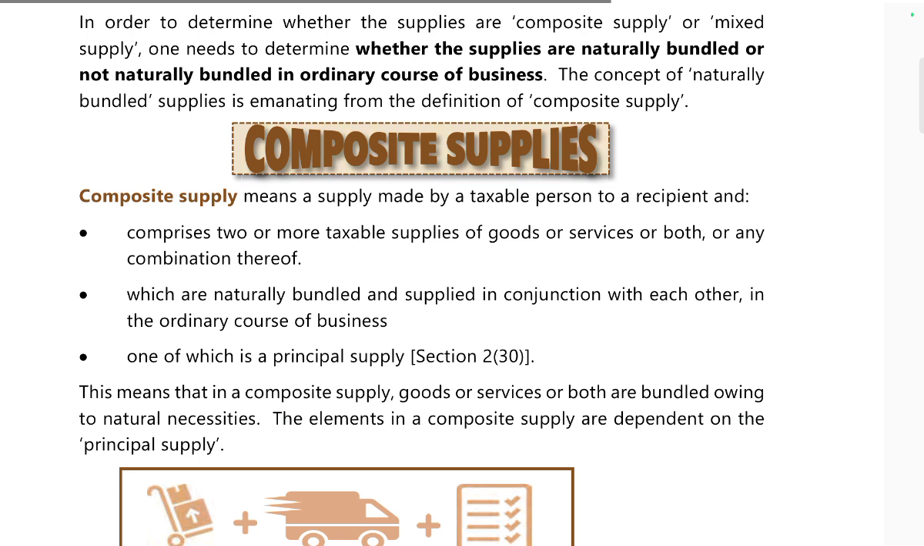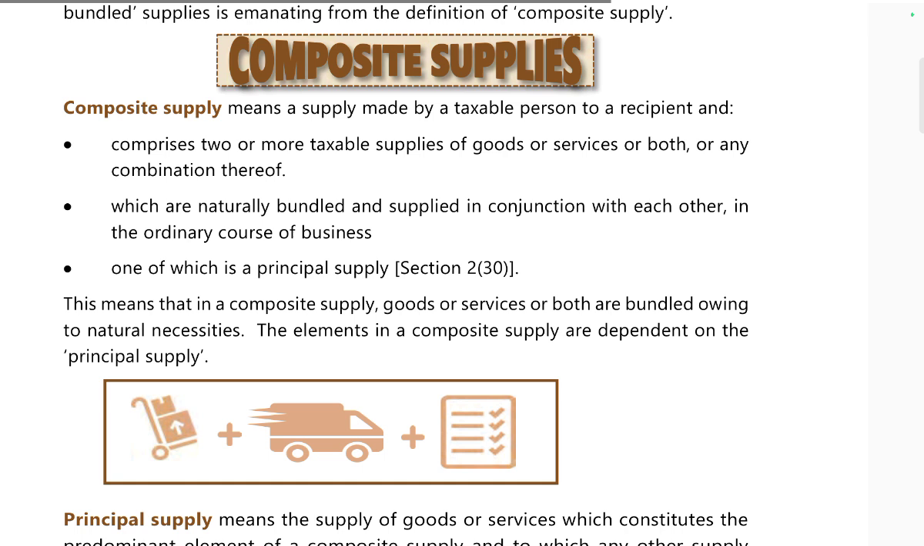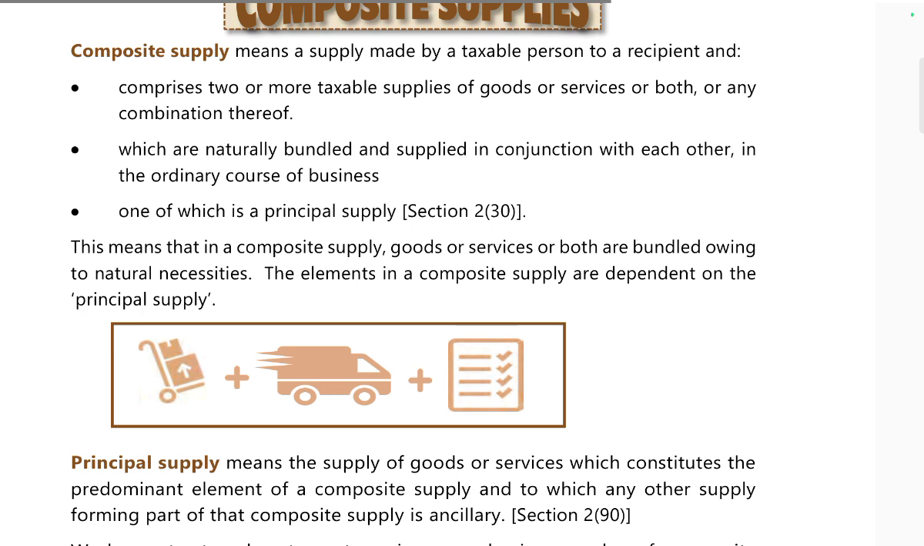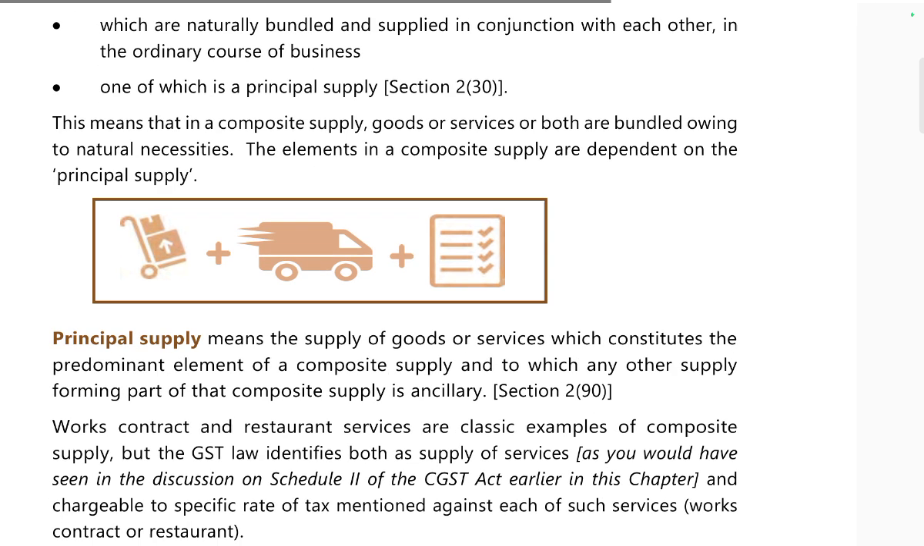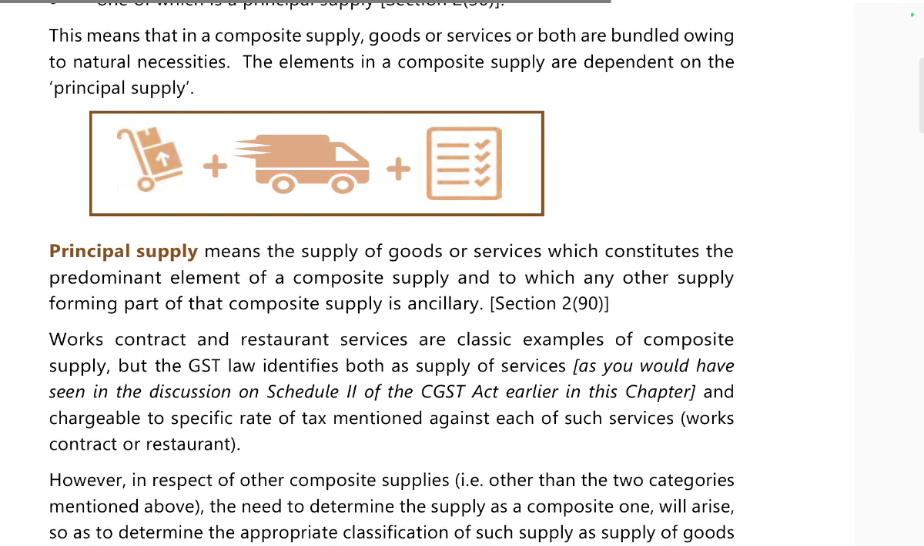Composite supply means a supply made by a taxable person to a recipient, consisting of two or more taxable supplies of goods or services, or both, which are naturally bundled and supplied in conjunction with each other in the ordinary course of business. One of them is a principal supply, section 2(30). The elements in the composite supply are determined by the principal supply.